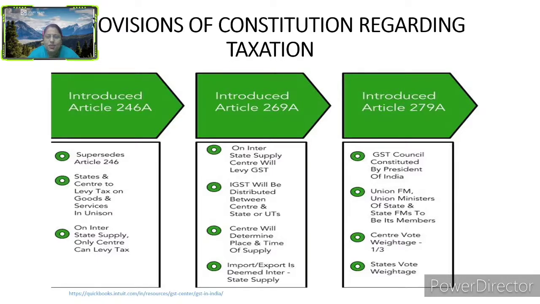IGST will be distributed between the center and the state. The center will determine the place and time of supply. Import and export is deemed to be interstate supply. This is what 269A tells.